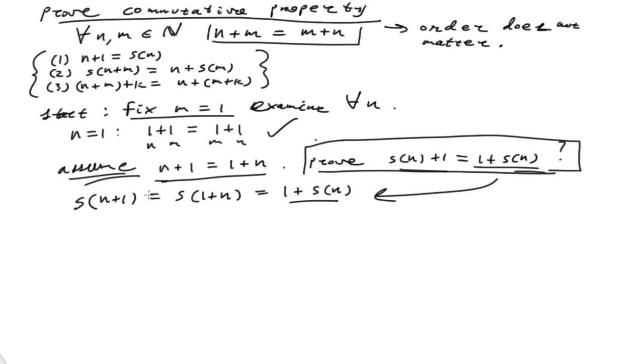Now let's go to the other side of this equal sign and see if we can utilize the same idea. Oops, sorry. That's n plus s of 1. All right. So let's pull this out now. We can write this as follows. This is going to be n plus 1 plus 1, right? By definition. But we also know we have the associative property. So I'm going to call that 3, right?